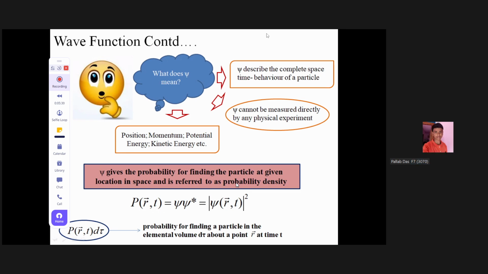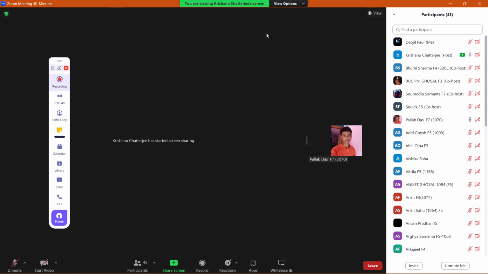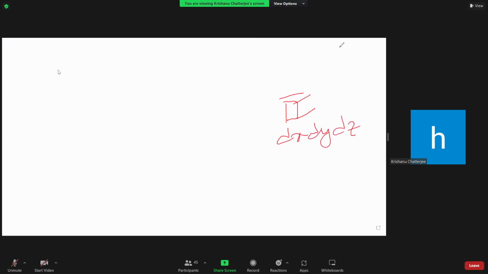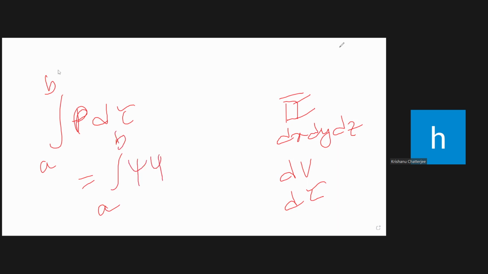Sir, I could not understand what the d tau at the bottom is. D tau is the elemental volume. D tau is the elemental volume means if we are talking about a small elemental volume of dx dy dz, that can be denoted as dv or d tau, and P d tau is the probability, say from a to b, equal to the integral from a to b of psi star psi d tau.